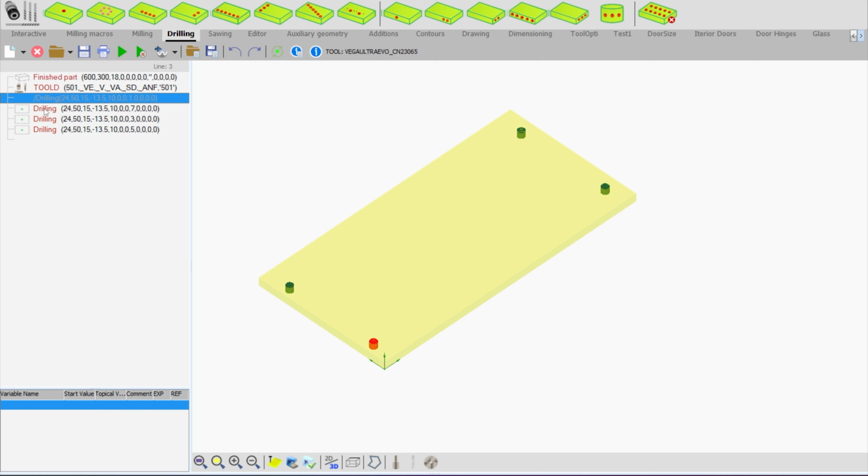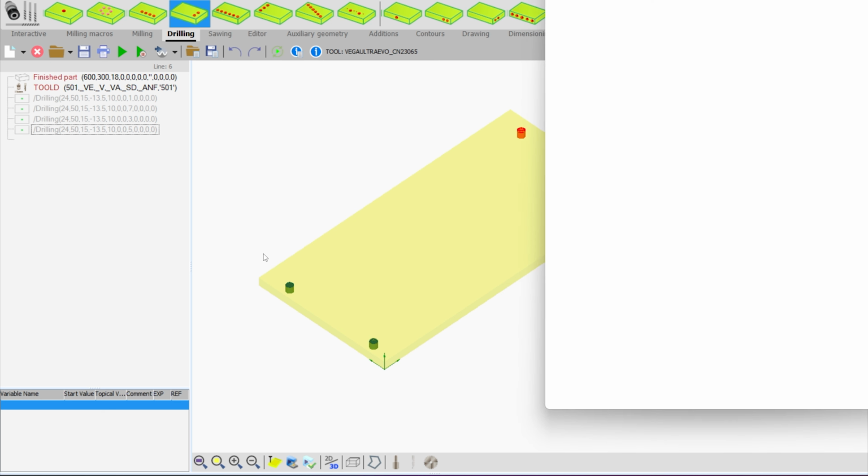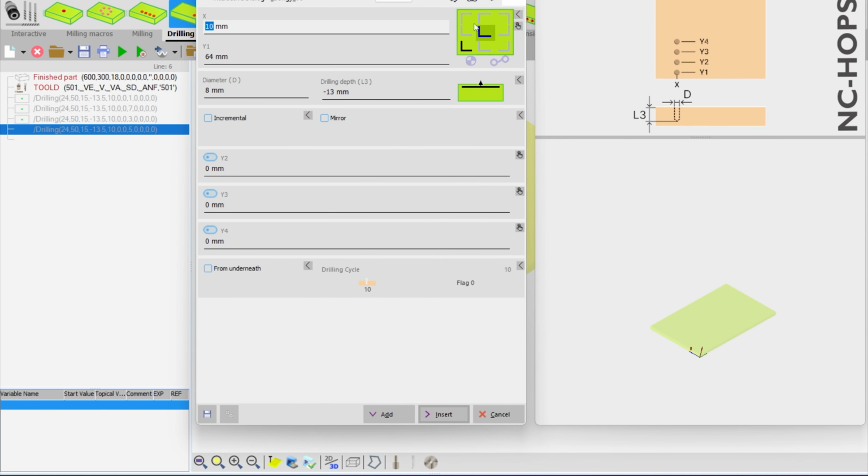But let me show how to use group of holes. So select group of holes, and we need it in Y direction. So select drill group of holes in Y direction. In this menu we have the same reference points. Let's select the left bottom and we have the same X and Y position.